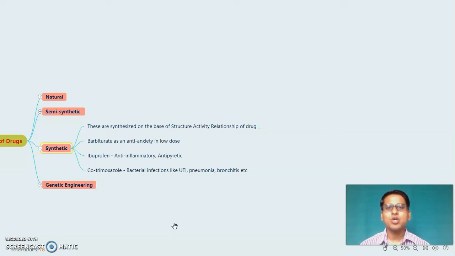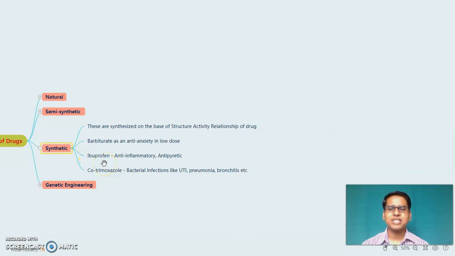In medicinal chemistry, we are going to deal with this in detail. Right now, just want to see the examples. These are synthesized in the lab. Examples: barbiturate, which acts as an anti-anxiety in low doses, then ibuprofen, which acts as an anti-inflammatory, antipyretic, and also reduces the pain and reduces the fever.